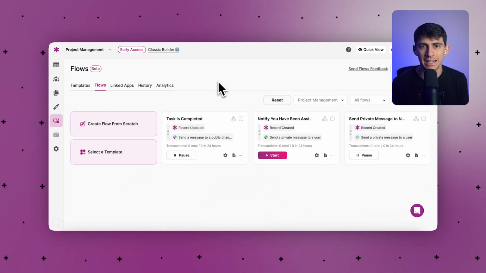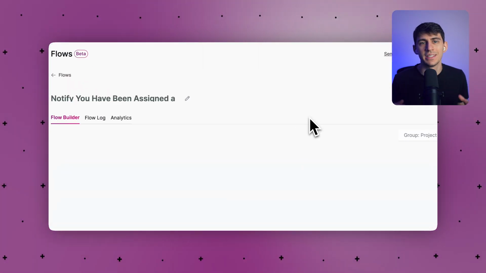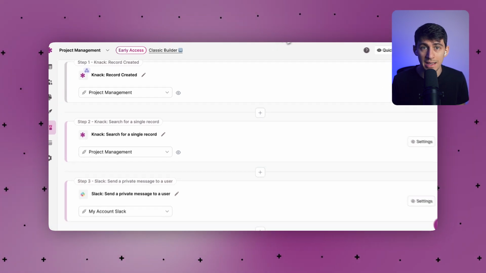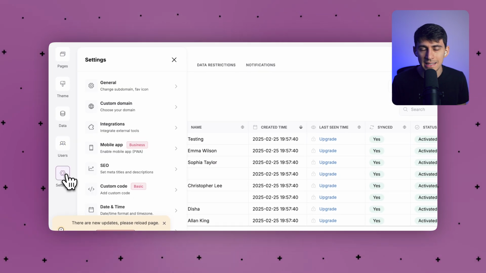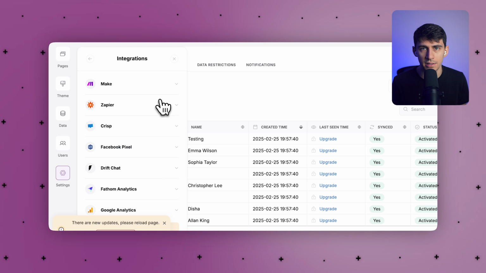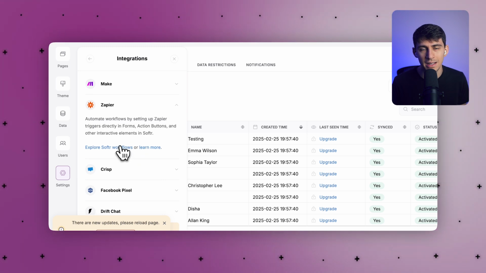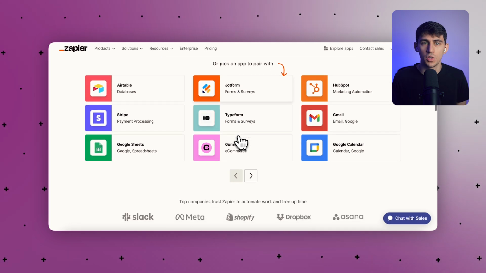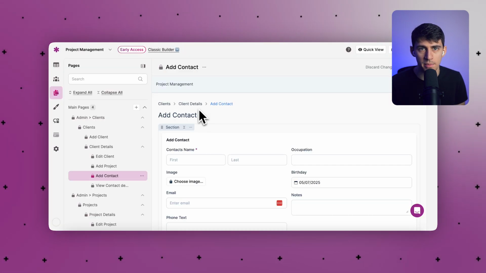Now let's talk about Knack's built-in automation engine. Knack Flows is a native automation builder. Meanwhile, Softr relies on Zapier, Make, and Airtable automations entirely. It's easier to manage internally with Knack. It's cheaper to scale, and it's not going to break as often. Flows is a smoother, more integrated back-end logic layer. You can automate anything without bolting Zapier onto your app.